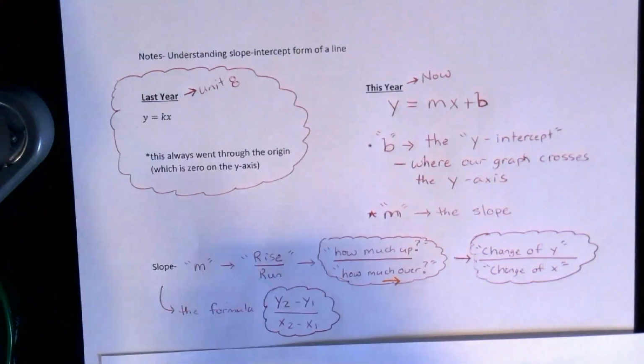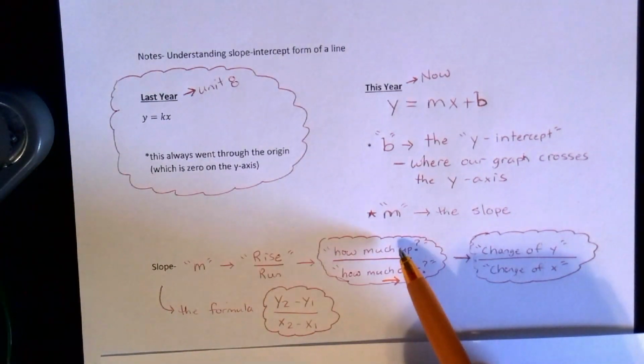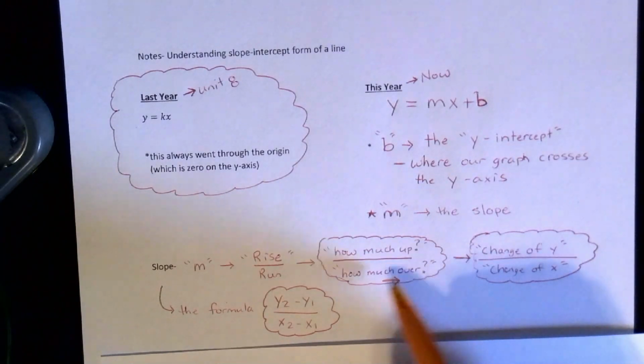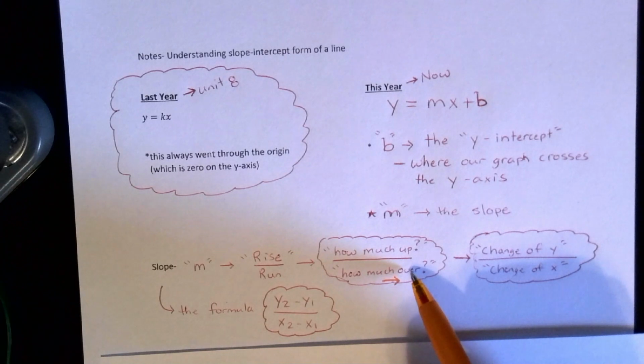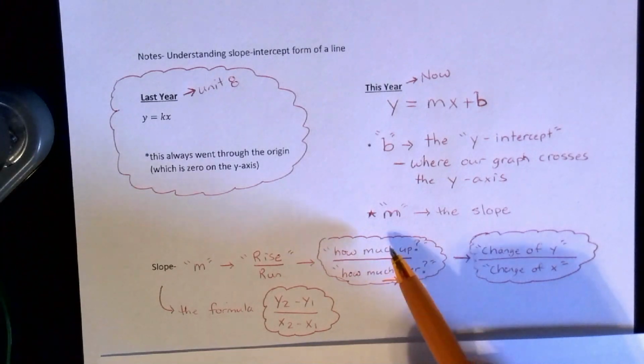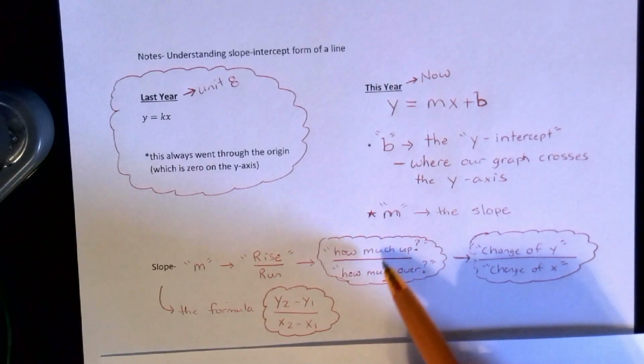If you had a negative in either the numerator or the denominator, a negative in the numerator would be going down. A negative in the denominator would be how much to go to the left. And if you had a negative over a negative, it's the same as a positive over a positive, because you know a negative divided by a negative is a positive, okay?